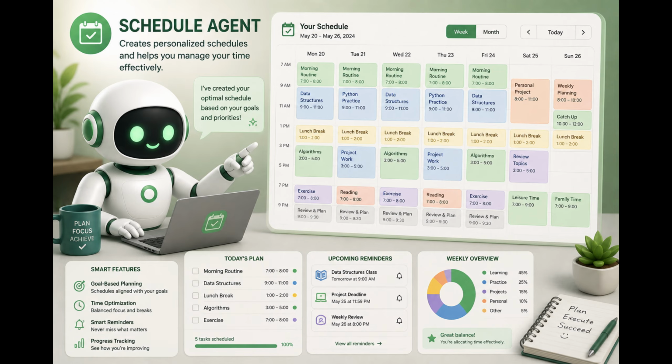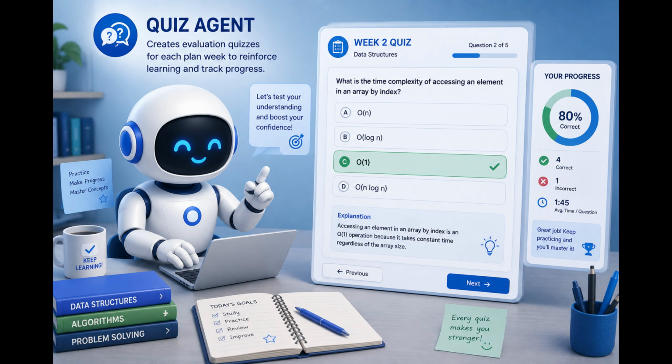The fourth agent is the quiz agent. The quiz agent generates 5 questions per week focused on the student's weak skills. Grading is deterministic, and a score of 70% plus is needed to advance. Fail 3 times and the roadmap agent adjusts the plan. Pass week 4 and the program is complete.